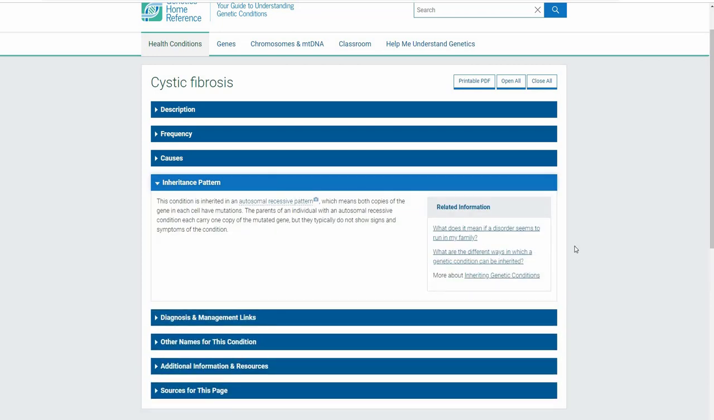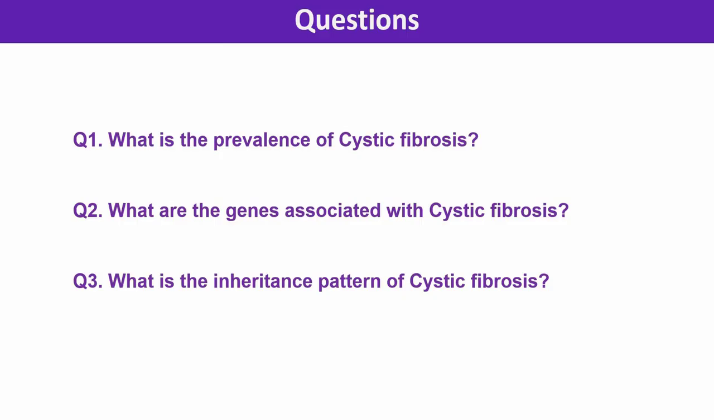Clicking on the Inheritance Pattern tab displays that it is inherited in an autosomal recessive pattern, which means that both copies of the gene should carry a pathogenic mutation. This indicates that an affected patient should be either carrying a homozygous causative variant or should have compound heterozygous causative variants, a case where the two copies of the gene carry two different pathogenic heterozygous variants. Information from these three questions will be later used for identifying the putative causative variants.